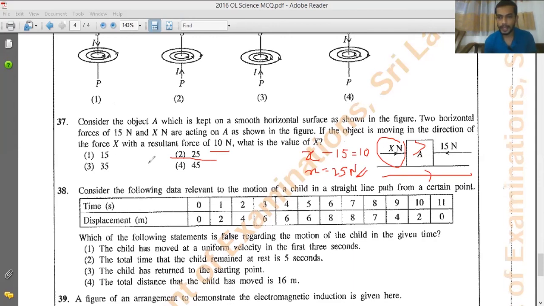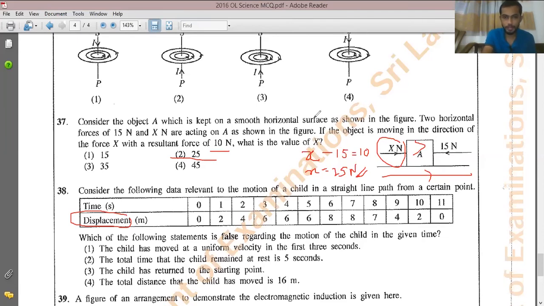Then question number 38. Consider the following data relevant to the motion of a child in a straight line path from a certain point. You have been given time and displacement. They are asking for the false statement. Let's read the first answer. The child has moved at a uniform velocity for the first 3 seconds. That is correct. 2, 4, 6. See, displacement increases 2 by 2. That's a uniform velocity.